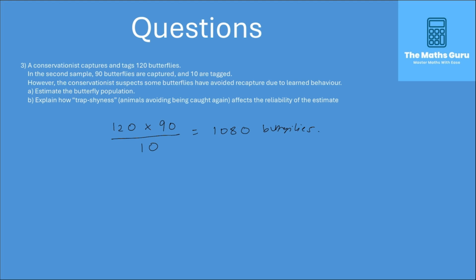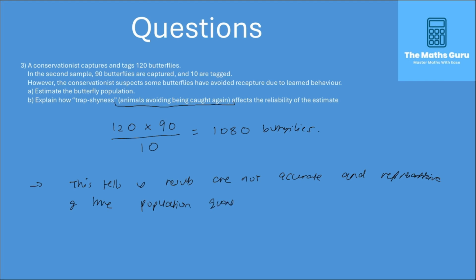It then says to explain how trap shyness, animals avoiding being caught again, affects the reliability of the estimate. Well, this tells us the results are not accurate and representative of true population quantities.